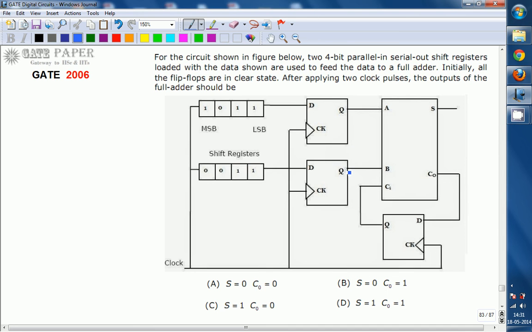Hello, we are discussing the GATE 2006 ECE paper, and the topic we are discussing is digital circuits.